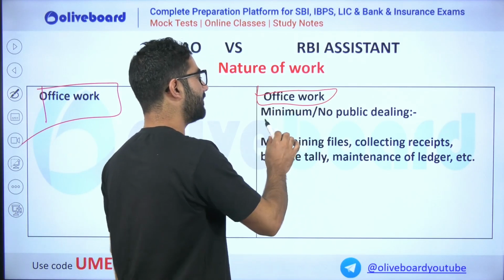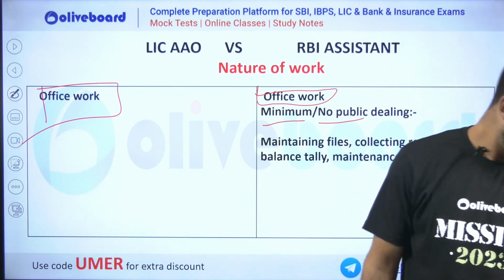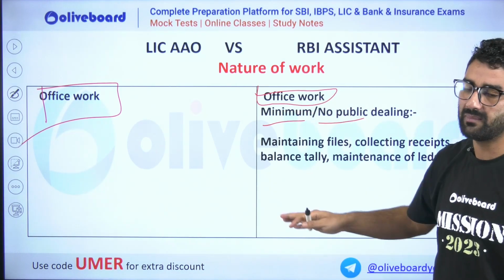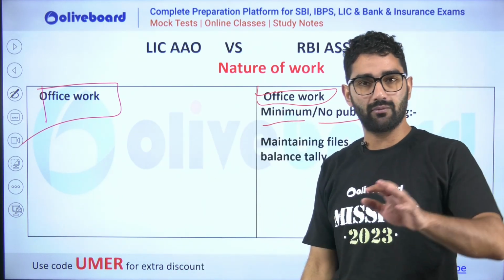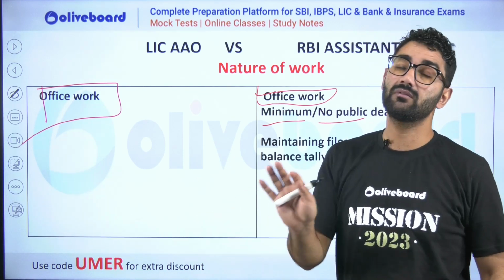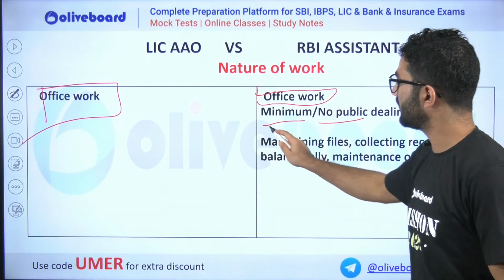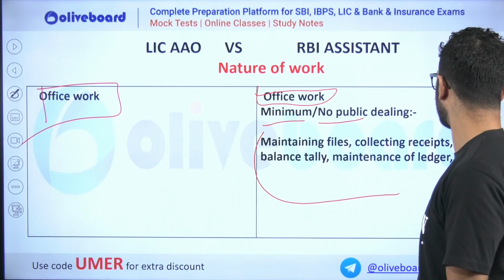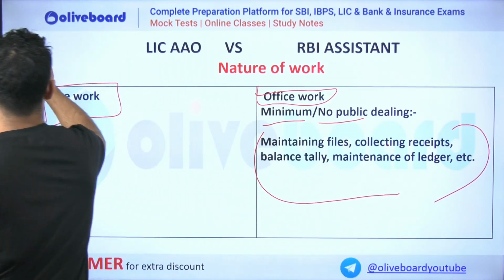But I have written here minimum or no public dealing. Minimum means sometimes maybe, but it is almost zero. No public dealing here. There also, it is office work. You don't have to deal with the people, but sometimes possibilities can arise. So what is the work? Maintaining files, collecting receipts, balance rate and all that. This is extra. Not only this, there is much more work for an RBI assistant.